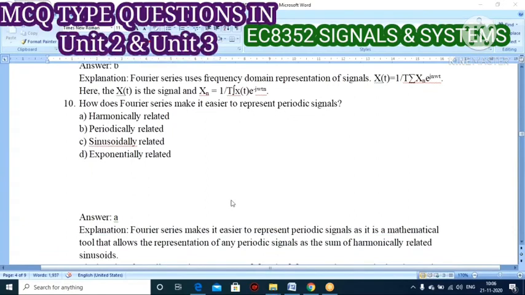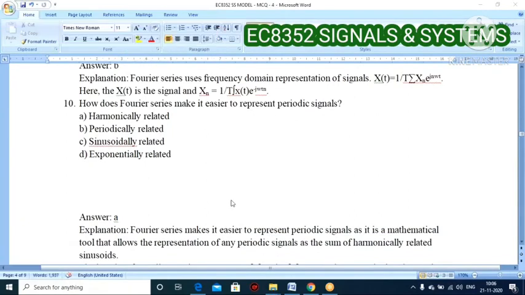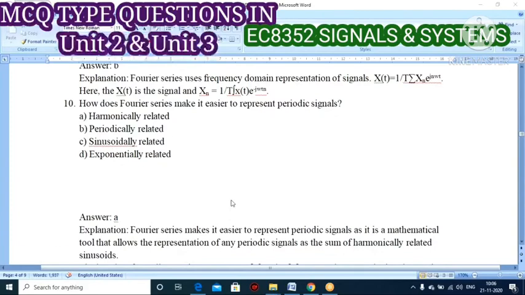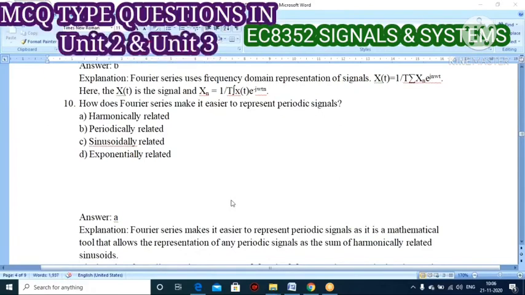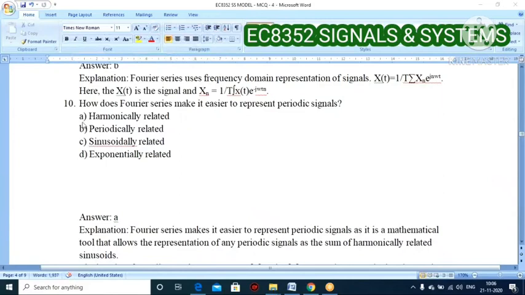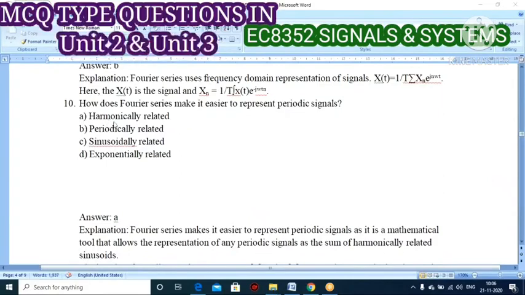Option A, harmonic related. Very good, because it is easy to represent a periodic signal. As a mathematical tool, it allows the representation of any periodic signal as a sum of harmonically related sinusoids. So only based upon this definition, you are able to give this answer, right? So harmonically related is the correct one.